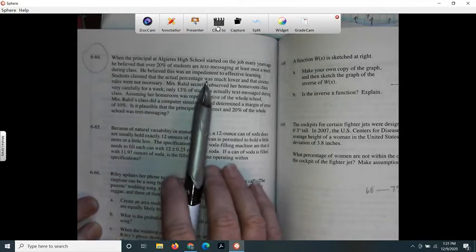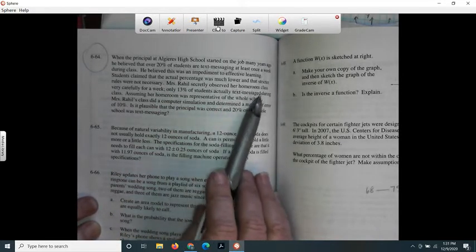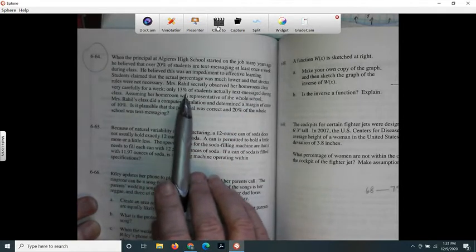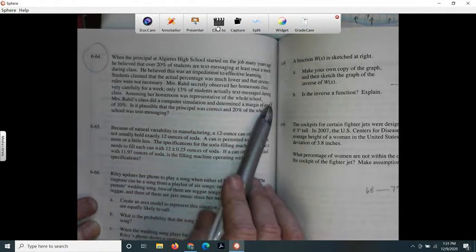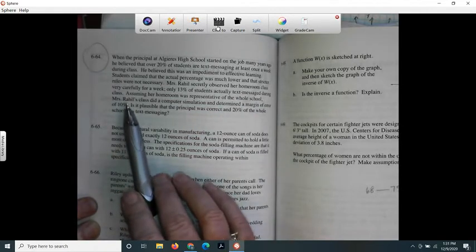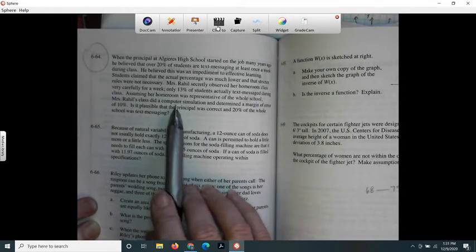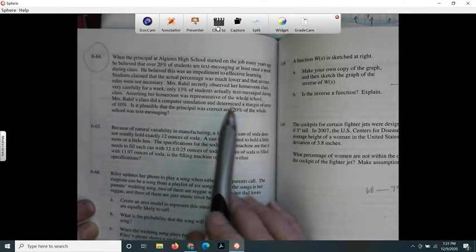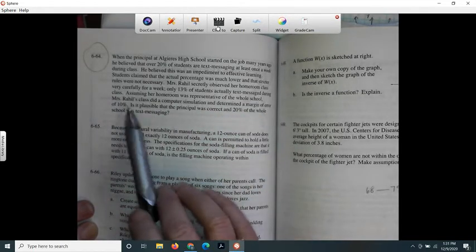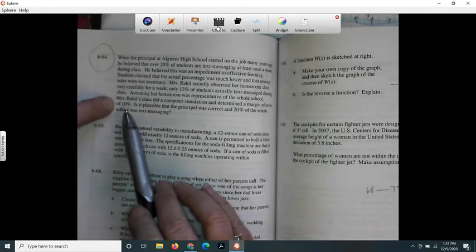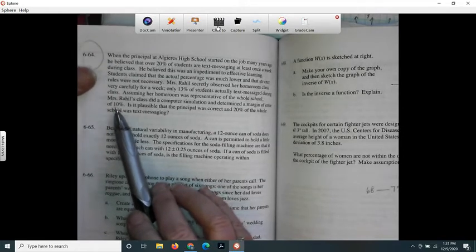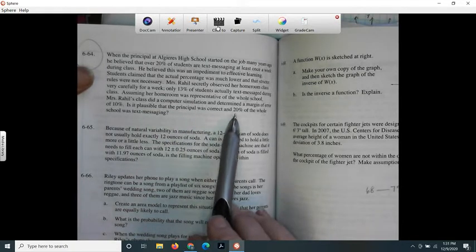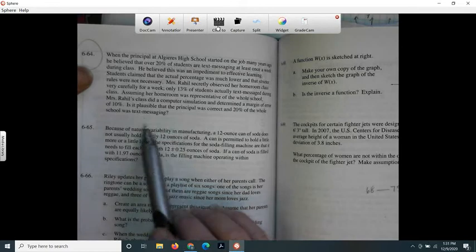Mrs. R secretly observed her homeroom class very carefully for a week. Only 13% of students actually text messaged during class. Assuming her homeroom was representative of the whole school, Mrs. R's class did a computer simulation and determined a margin of error of 10%. So they gave us the margin of error. We don't have to find out what it is. They told it to us. Is it plausible that the principal was correct and 20% of the school was text messaging?